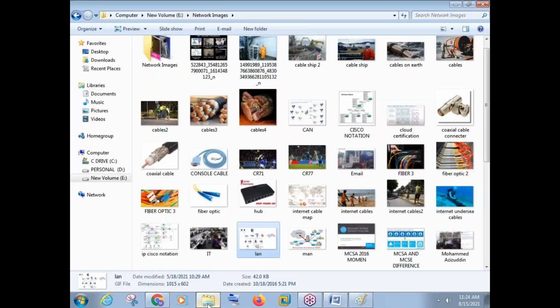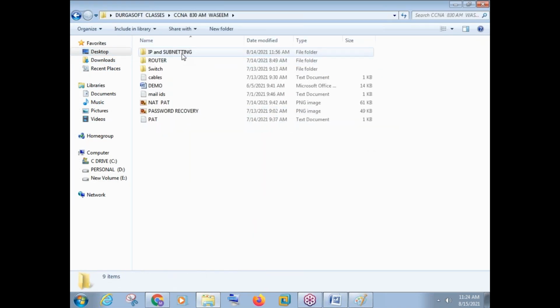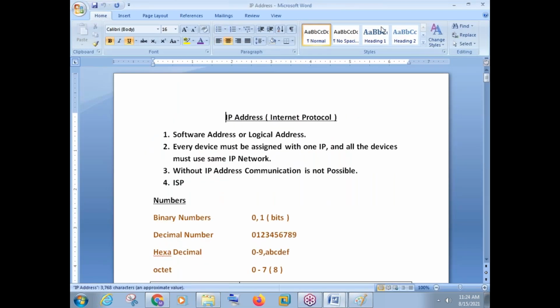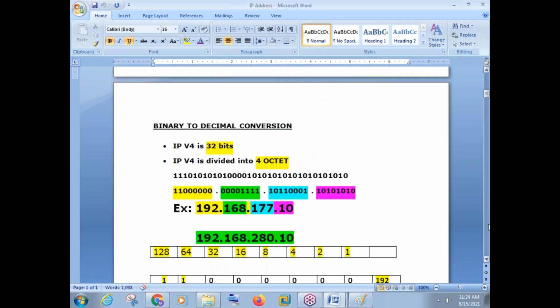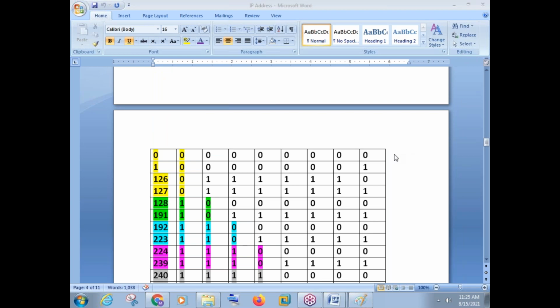Normally people take IP addressing for only about 3 days. I have seen many places that take IP addressing for only 2 to 3 days. But what I have done is I have added IP addressing for a minimum of 5 and up to 6 days. See, this is one of my existing classes, so it will be all numbers and all those things.